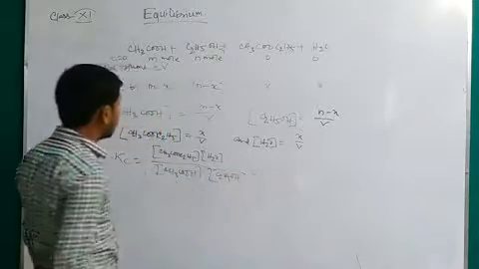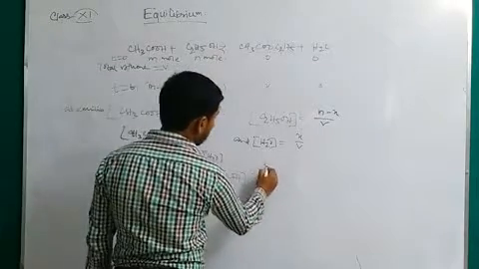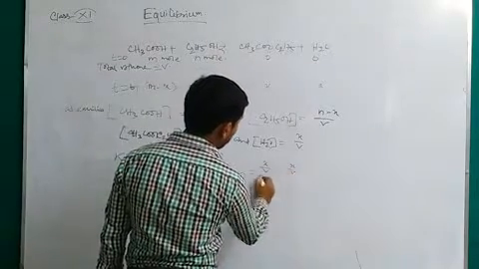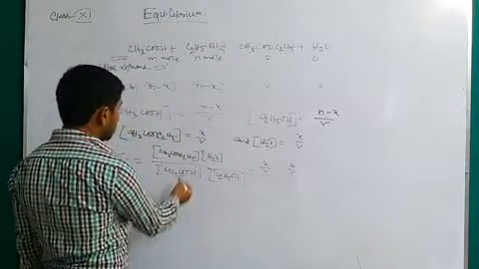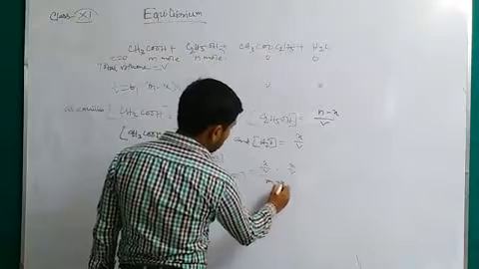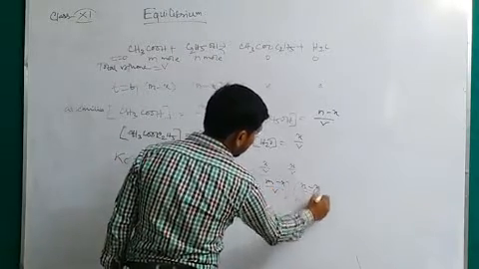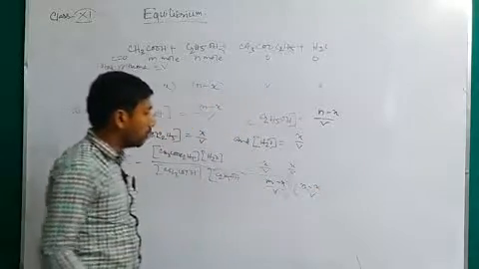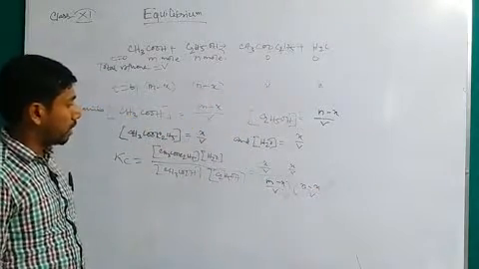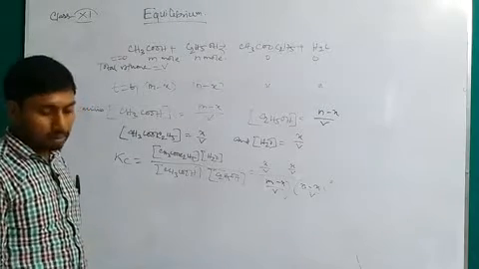Now just putting the values, it is x by V into x by V divided by m minus x by V and n minus x by V. Now the value will be x square by m minus x into n minus x, with V square cancelling.